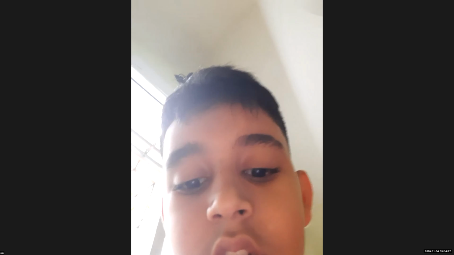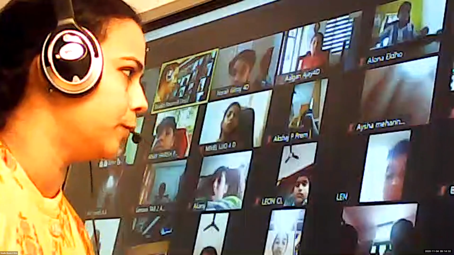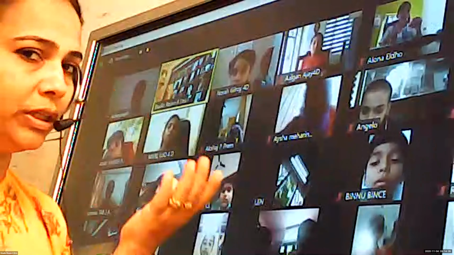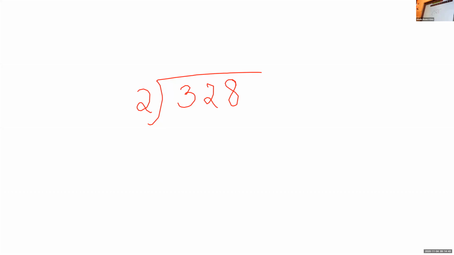Yes, the big number that we are going to divide is known as the dividend. Understood? The small number by which we are going to divide is known as the divisor. We learned this in the last class on Monday. Don't forget: the dividend is the big number that we are going to divide, and the small number outside that we write is known as the divisor.